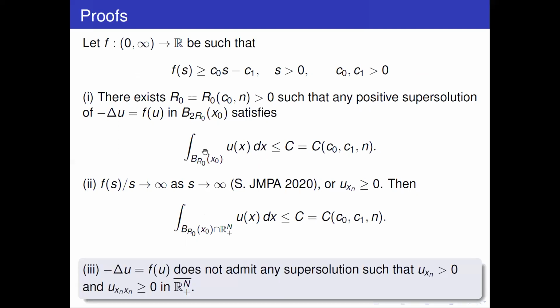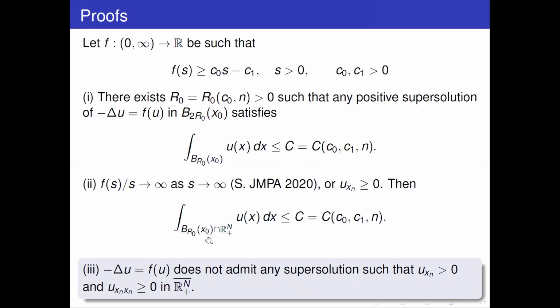And this is sufficient to immediately say that even super solutions do not exist which are increasing and convex in the normal direction. It's clear, right? Because the function should grow at least linearly in xn, but then these integrals, when x0 is sufficiently far from the boundary, would be as big as you want, and they will not be bounded by a constant.